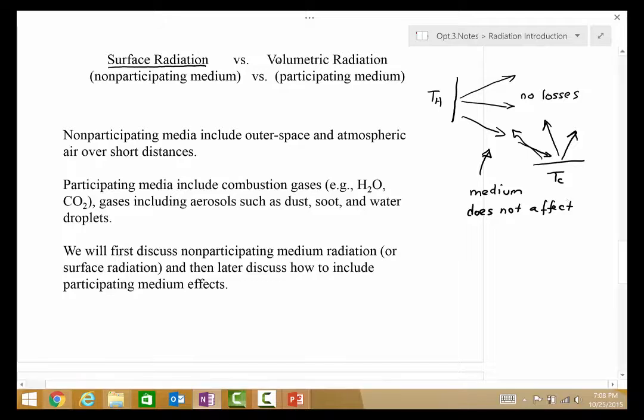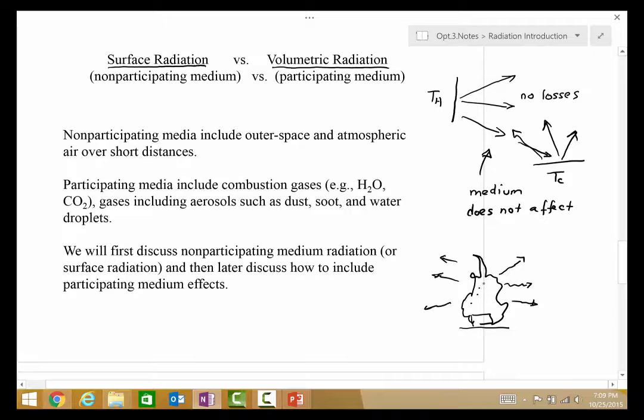Now we contrast that with so-called volumetric radiation. And so volumetric radiation, certainly there is a case where all of a sudden the gases participate. And so one obvious case of this might be a fire. So as we have something, a fuel packet burning and a fire, we understand that we feel the heat from this combustion process, even though we know there may not be solid particles in there.